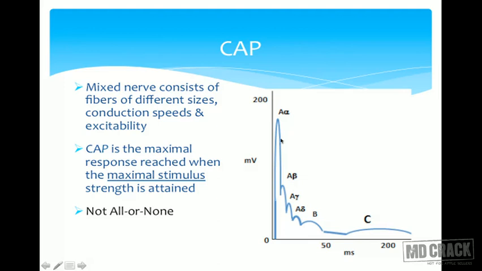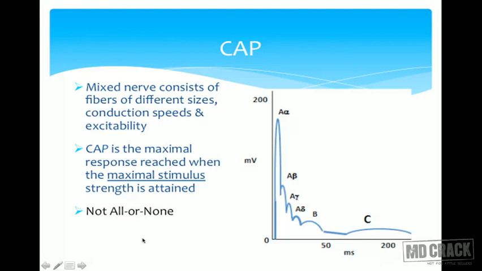Initially I get the record of the A alpha fibers, which are the thicker ones and which are myelinated, and can carry the action potential at the faster rate. So I will get the record of those fibers. Then I will get the record of A beta fibers, A gamma fibers, A delta fibers, B fibers, and last are the C fibers, which are the unmyelinated fibers, right? So this is the way I get the compound action potential.